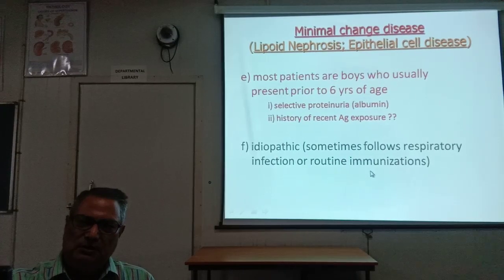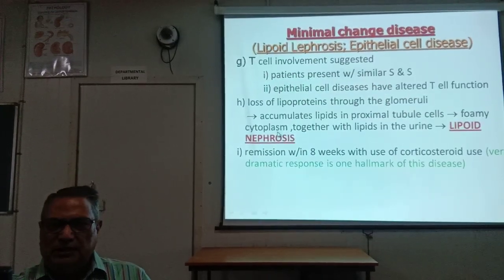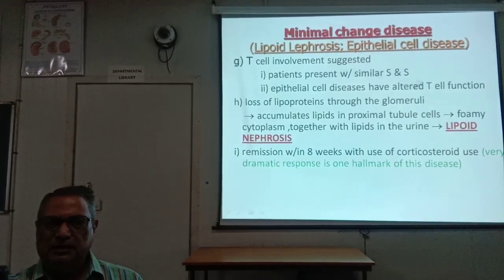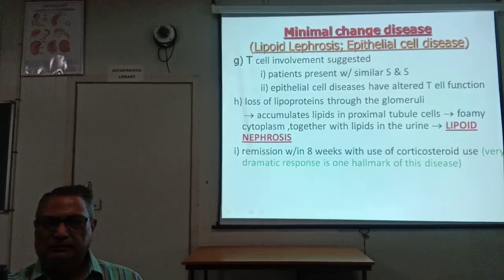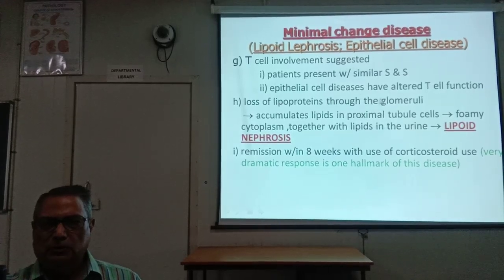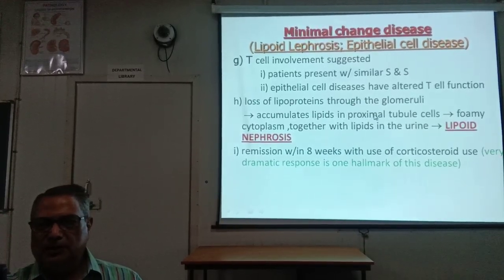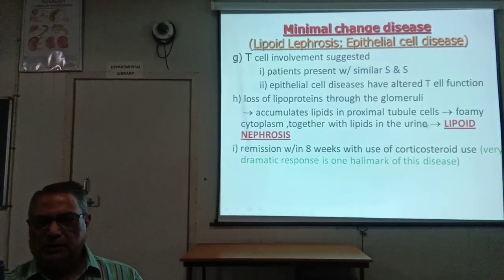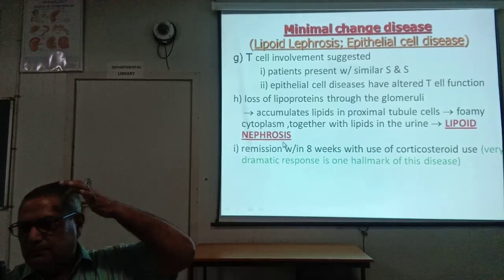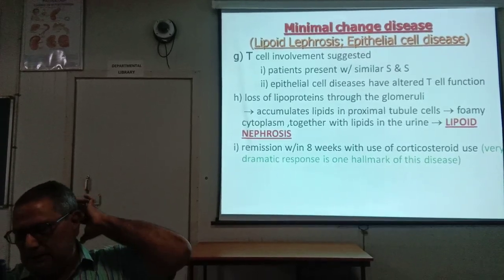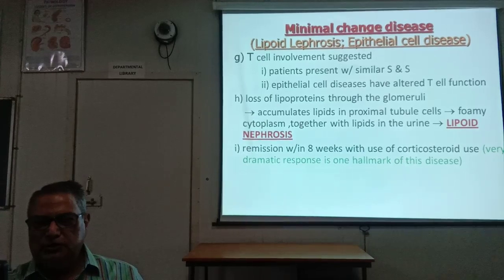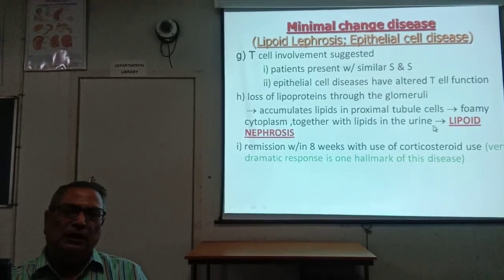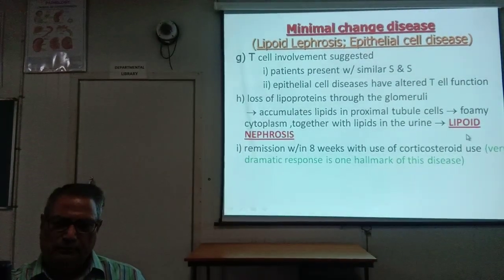T cell involvement is suggested. Patients have altered T cell functions, loss of lipoprotein through the glomeruli, and accumulation of lipid in the proximal tubule, giving foamy cytoplasm, together with lipids in the urine: lipoid nephrosis. There is foamy cytoplasm in the tubules due to deposition of lipids. Hence previously it was called lipoid nephrosis, that is, involvement of the kidney due to lipid in the tubules.